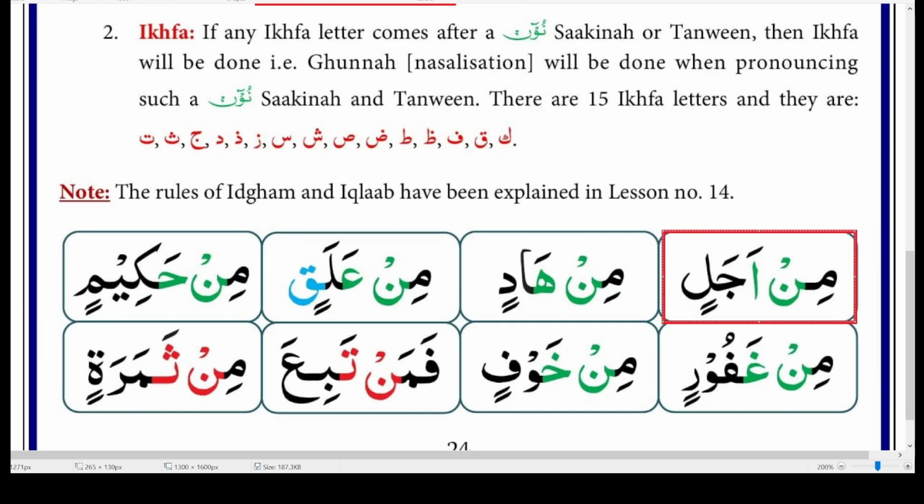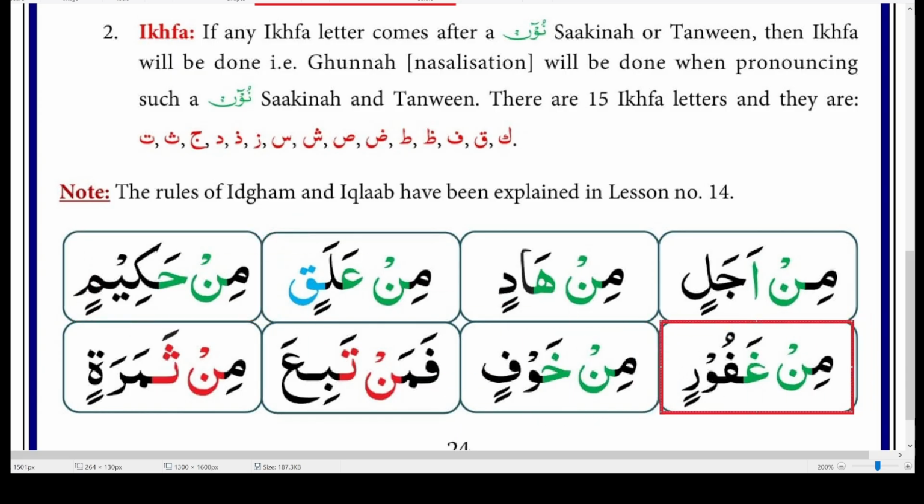Like in this one, Min Ajalin, this one is also Izhar. And how do we know that it's Izhar? Well, it is because the letter after Nun Sakin is Hamza, and Hamza is one of the Izhar letters. The next is Minha, then again Izhar, because Nun Sakin is followed by a Ha, another Izhar letter. This one, Min Alaqin, again Izhar, because the letter after Nun Sakin is Ain, and Ain is an Izhar letter. Min Hakimin, well, we've already read this word.